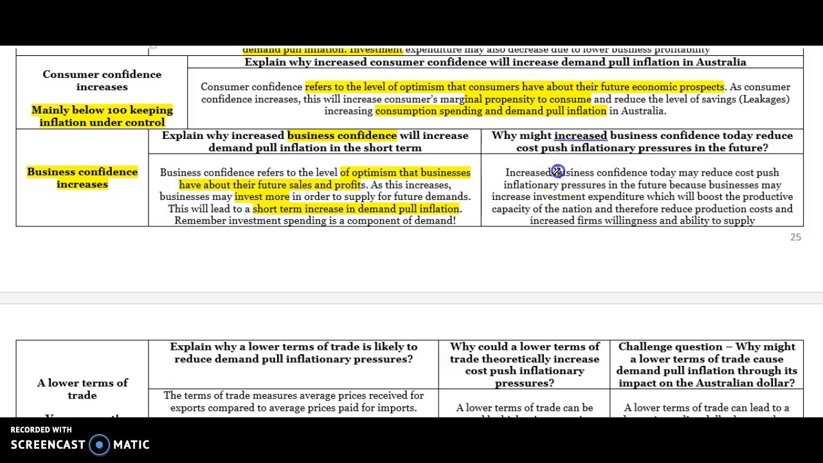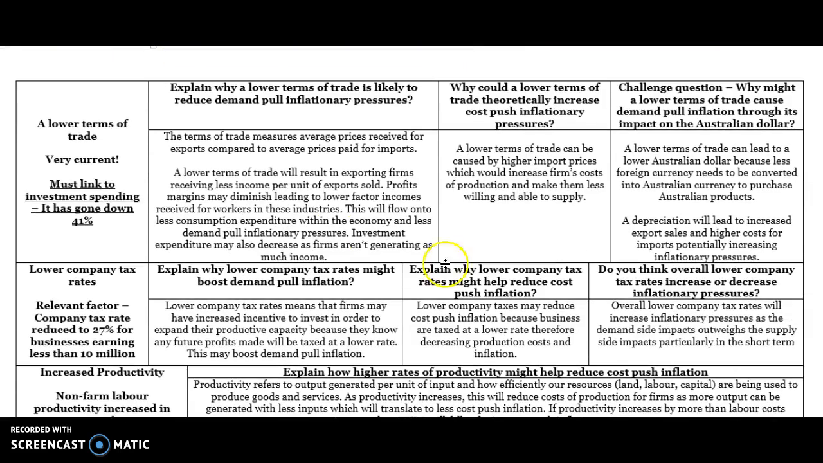In the long term, increased business confidence may help to reduce cost push inflation because businesses may invest in productive investment, which boosts their productive capacity. But in the short term, business confidence is all related to the increase in aggregate demand. Lower terms of trade we won't worry about. We'll talk about that in the next area of study.